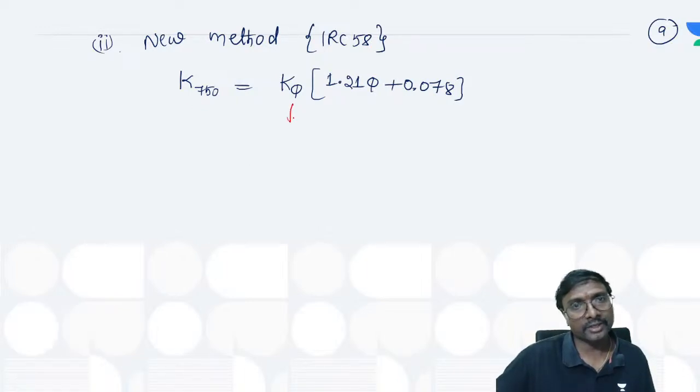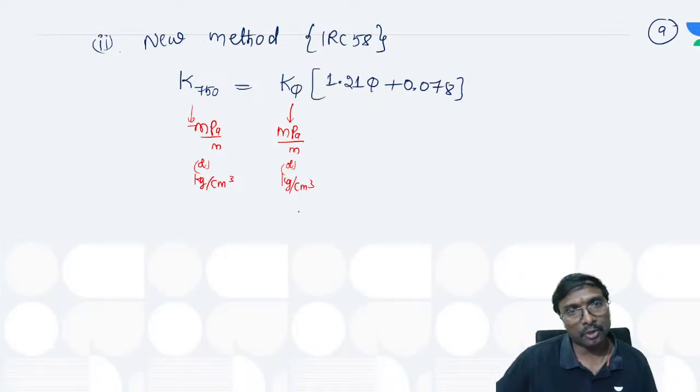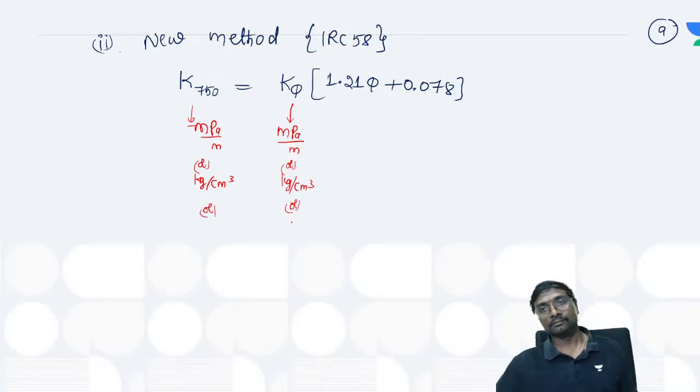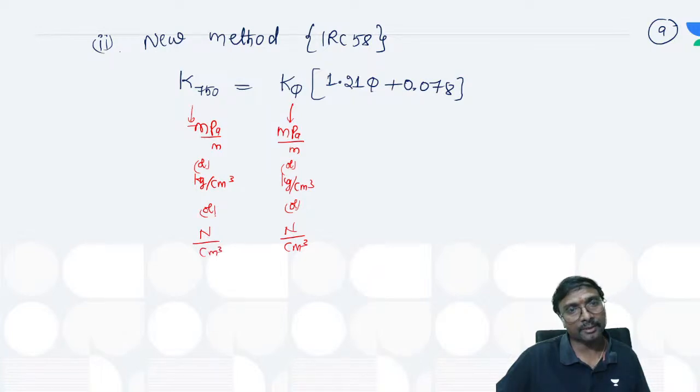Now if you substitute K5 in MPa per meter, K750 will also be obtained in the same units, MPa per meter. If you take it in kg per cm cube, then take K750 also in kg per cm cube. If you get it in Newton per cm cube, this also will be in Newton per cm cube only.